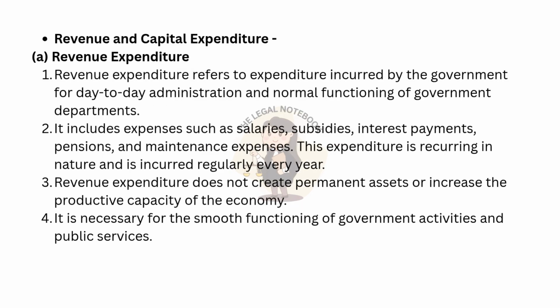Revenue and capital expenditure. Revenue expenditure refers to expenditure incurred by the government for day-to-day administration and normal functioning of government departments. It includes expenses such as salaries, subsidies, interest payments, pensions, and maintenance expenses. This expenditure is recurring in nature and is incurred regularly every year. Revenue expenditure does not create permanent assets or increase the productive capacity of the economy. It is necessary for the smooth functioning of government activities and public services.